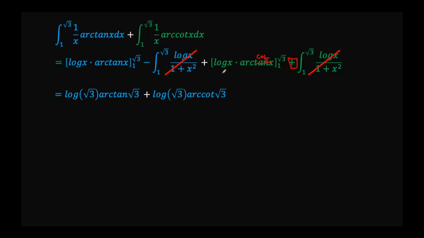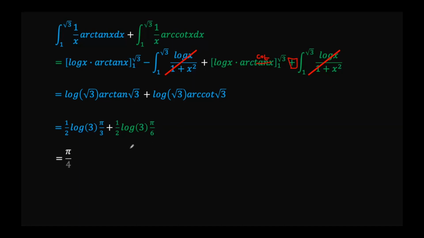So log of 1 is 0, so everything on the lower side cancels out. So the square root sign can come out as a constant, a half, log 3. Arctangent of root 3 is pi over 3 plus half log 3. Arccotangent of 3 is pi over 6.